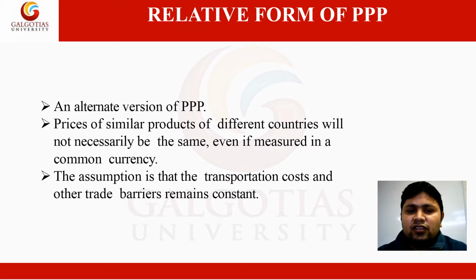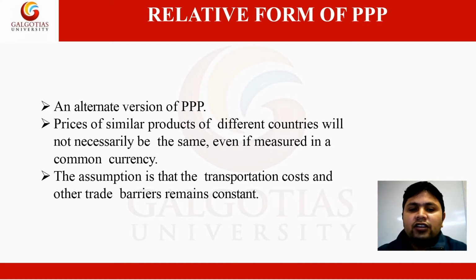However, it states that the rate of change in the prices of similar products in different countries will be somewhat similar when measured in a common currency. Here the assumption is that transportation costs and other trade barriers remain constant.